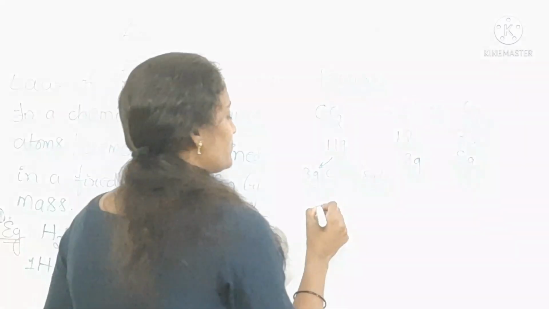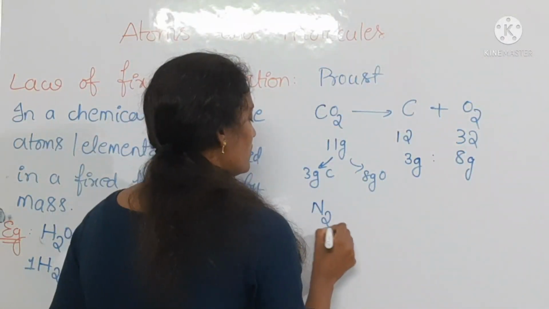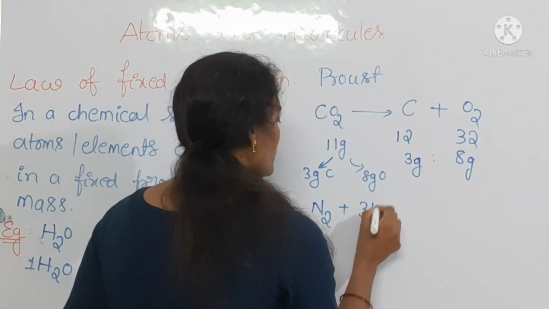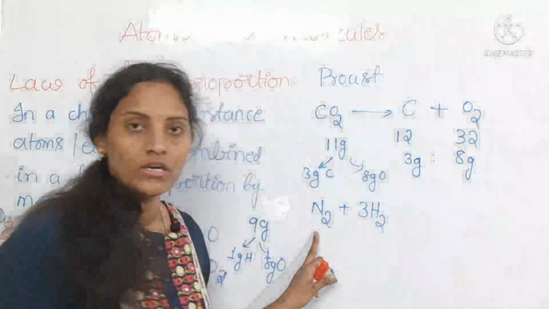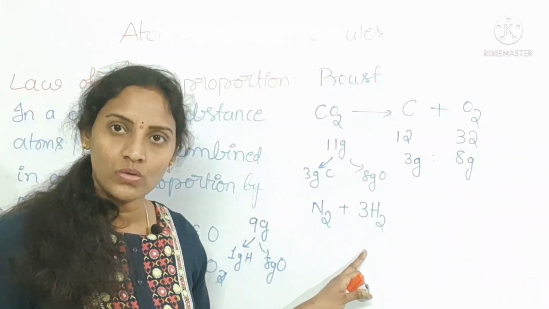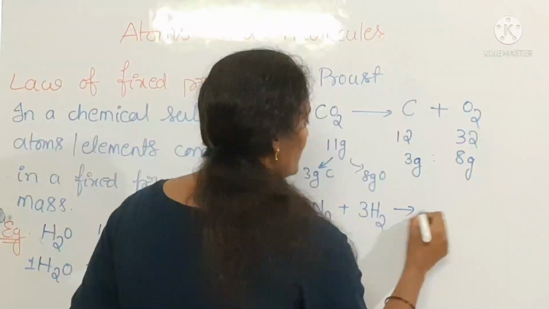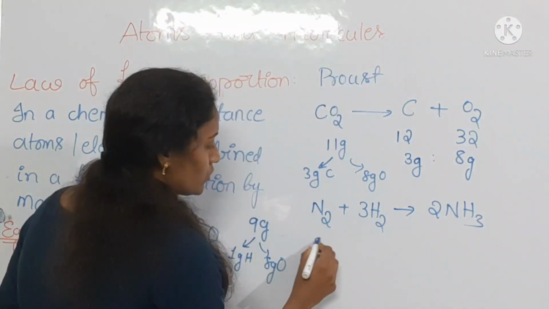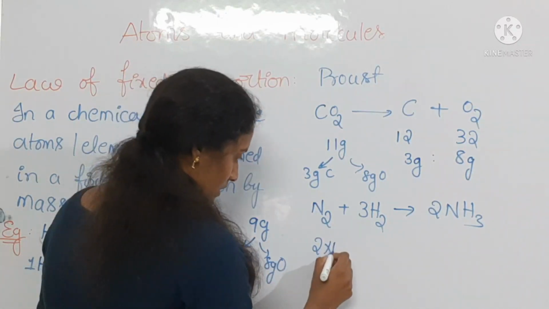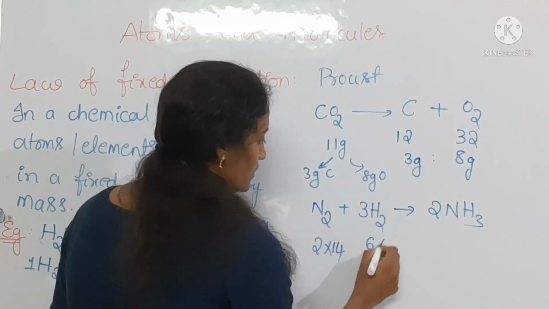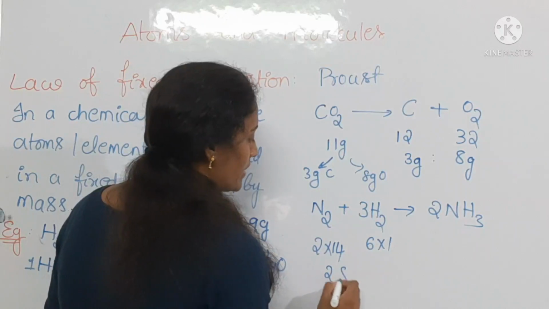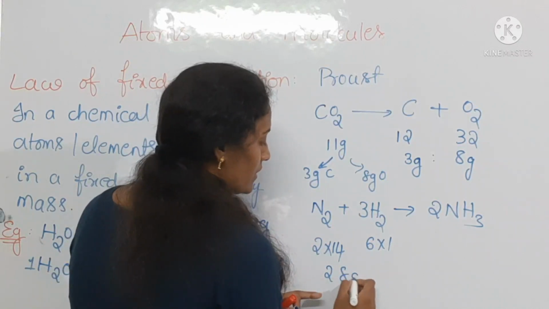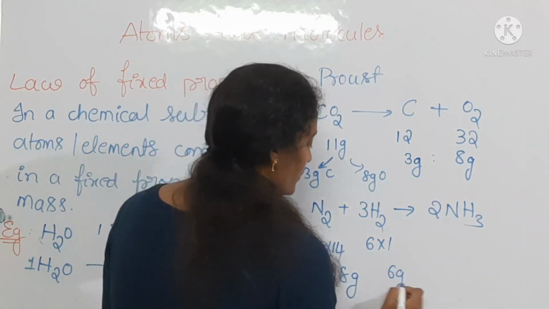You can take the formation of ammonia. One molecule of nitrogen and 3 molecules of hydrogen give 2 molecules of ammonia. See here, 2 into 14, since nitrogen's atomic mass is 14, and 6 into 1, you get 28 grams of nitrogen and 6 grams of hydrogen.